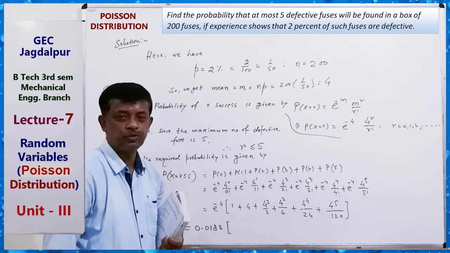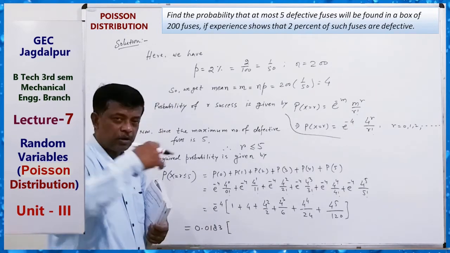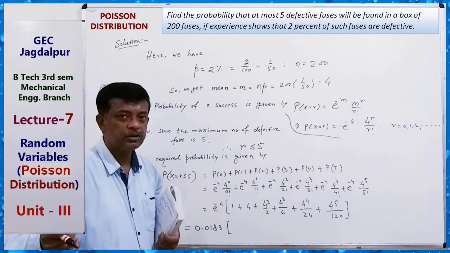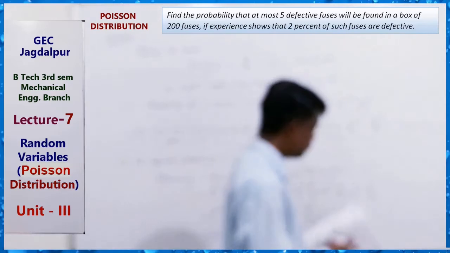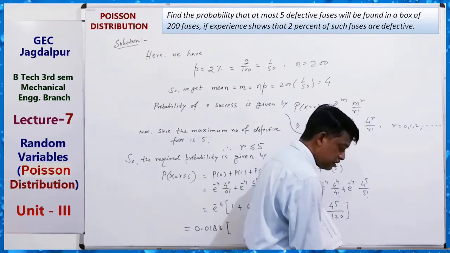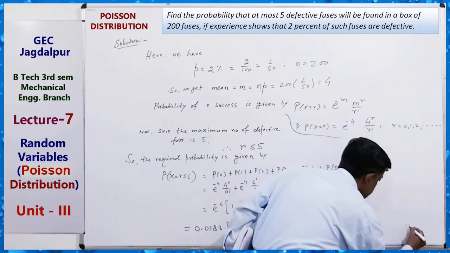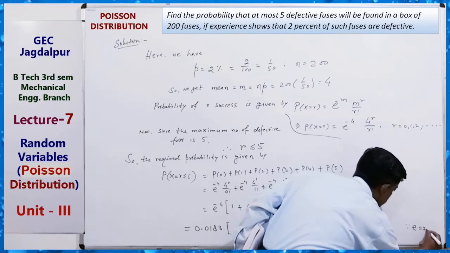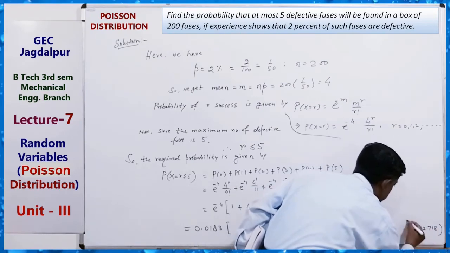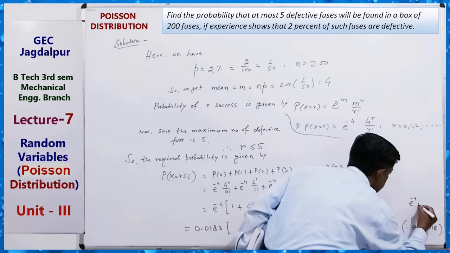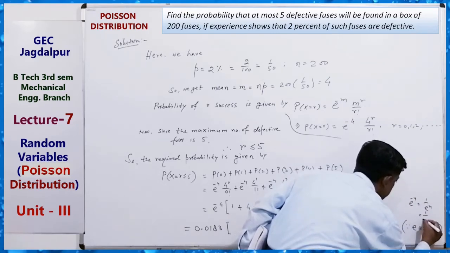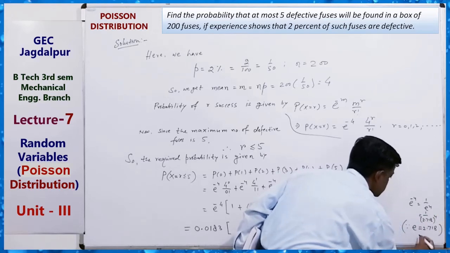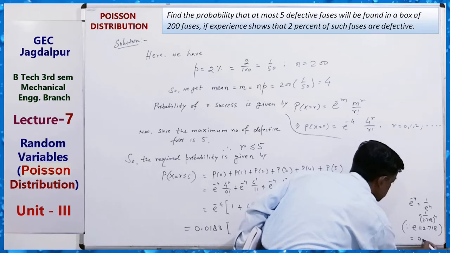e to the power minus 4 means 1 over e to the power 4. What is e equal to? e equals 2.718. Since e equals 2.718, e to the power minus 4 is equal to 1 upon e to the power 4, which means 1 upon 2.718 to the power 4. Now this is equal to, you can get